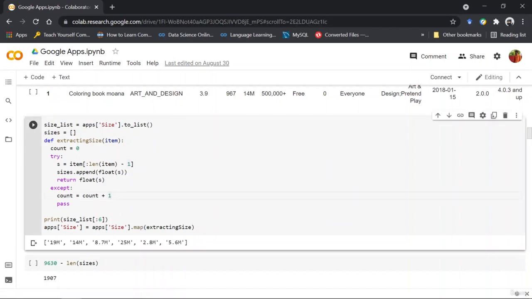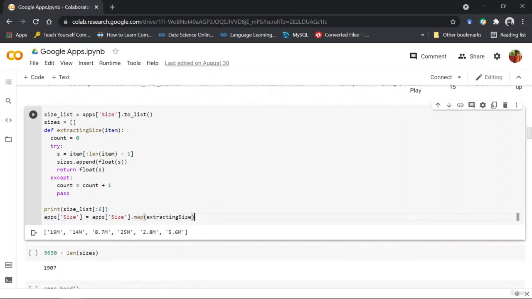If you're using the map function on a series and you have given another function as a parameter, then for that column, each and every row will be updated using this function here. So this function works upon each and every row for this column, right?